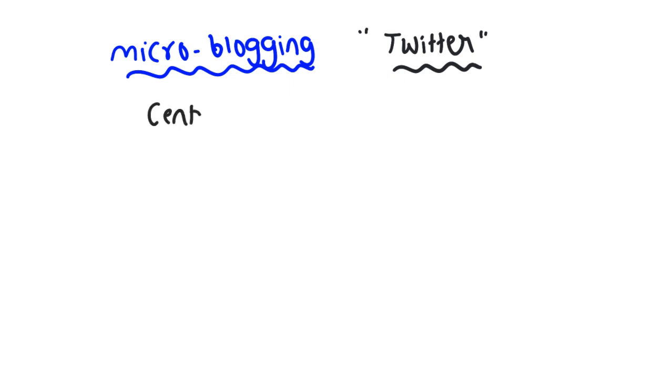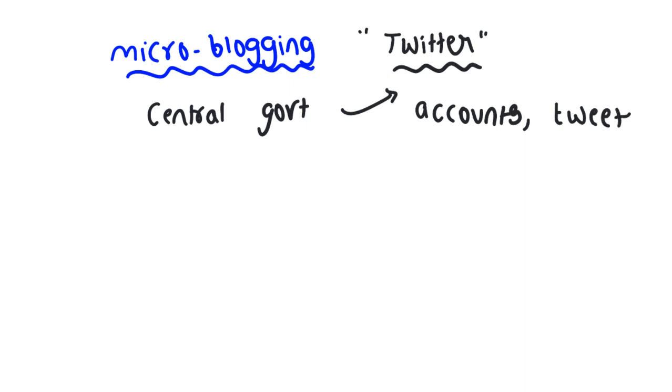The central government asked Twitter to block some of the accounts of Twitter and some of the tweets of people who are going against the security of India.